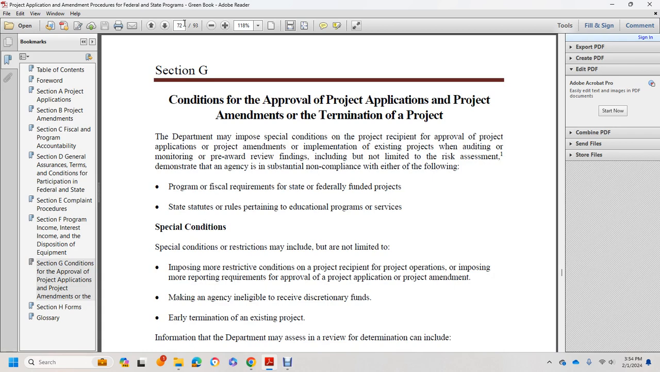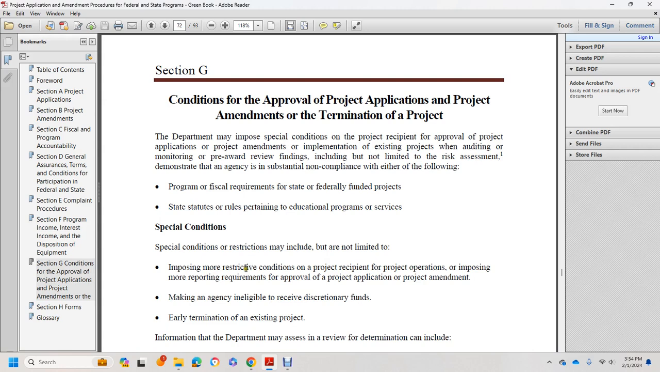The department may impose special conditions on a project recipient for approval of the project application or the project amendment, the implementation of an existing project, the auditing or monitoring, or the pre-award review findings, including without limitation the risk assessment with the demonstration of the agency's substantial non-compliance with program official requirements of the state and federal fund project, with the state statutes or the rules pertaining to educational programs, served with special conditions and any restriction.